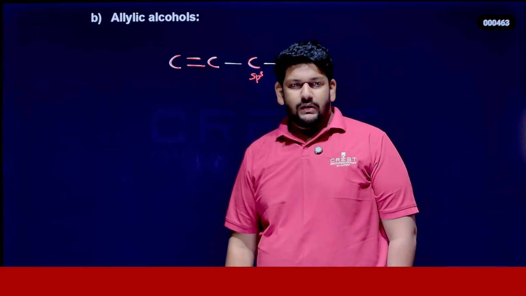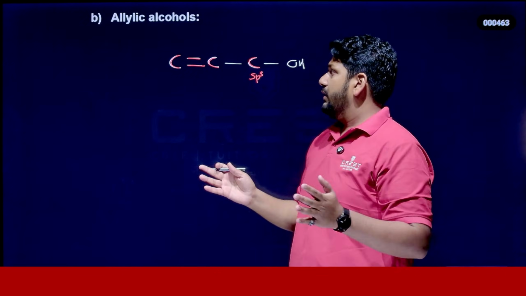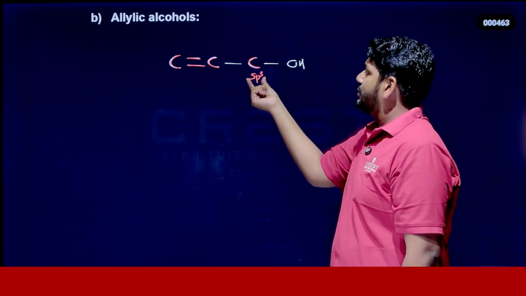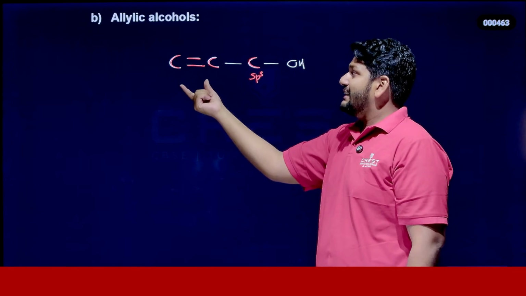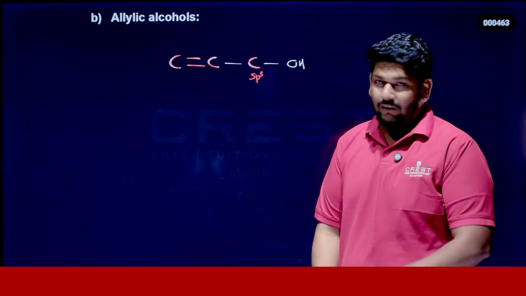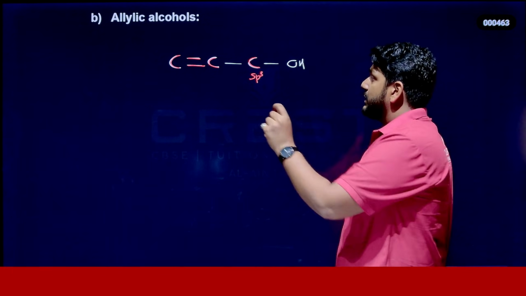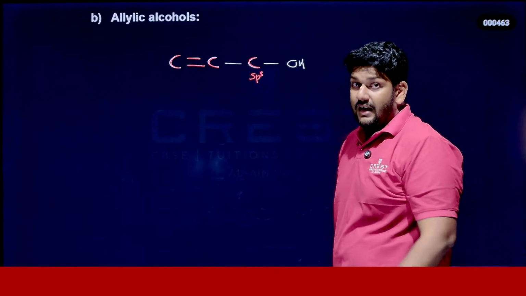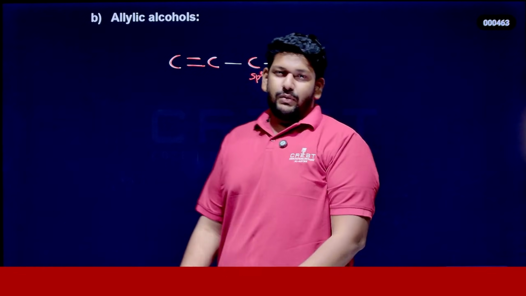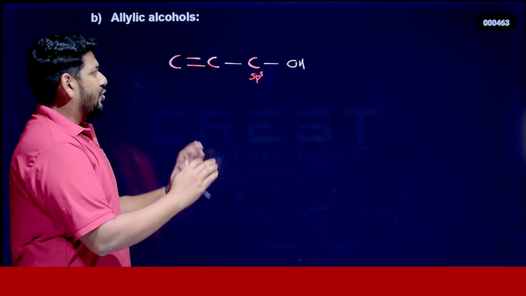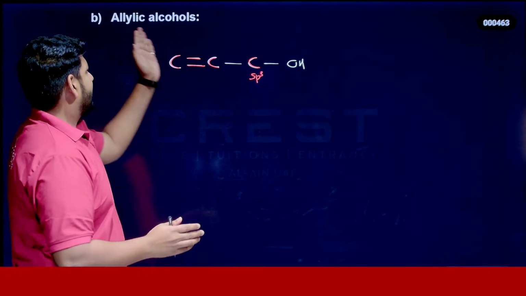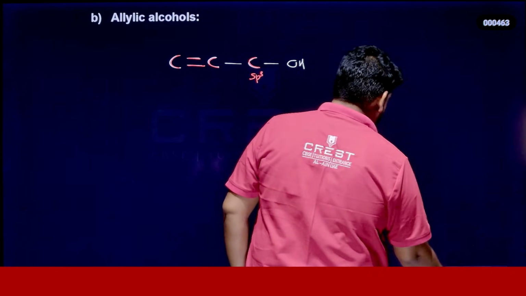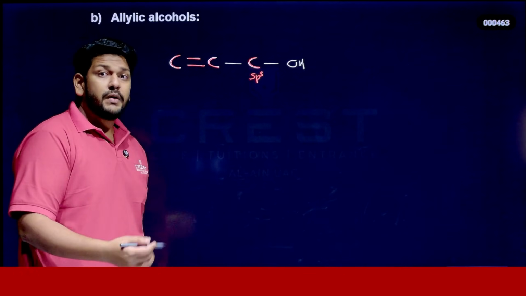If somebody asks you what an allylic alcohol is, then you can answer: allylic alcohols are alcohols in which the OH group is attached to an sp3 hybridized carbon next to a carbon-carbon double bond. Write the definition. Got it? Such alcohols are generally known as allylic alcohols. I hope it's clear for you guys. Very good. This allylic alcohol itself we can classify into primary, secondary and tertiary.